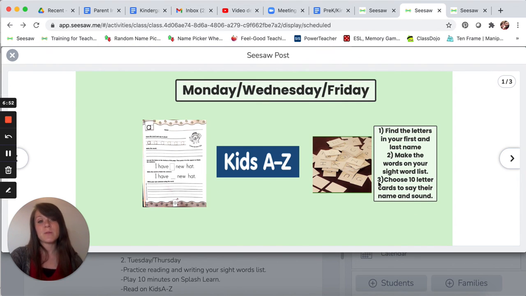So we're going to do the number 3 activity with our letter flashcards. Choose 10 letter cards to say their name and sound. So I'm going to choose 10 of my cards, and as I look at each one, I'm going to say its name, A, and its sound, A, or D, D, or S, S. I'm going to practice both of those things.